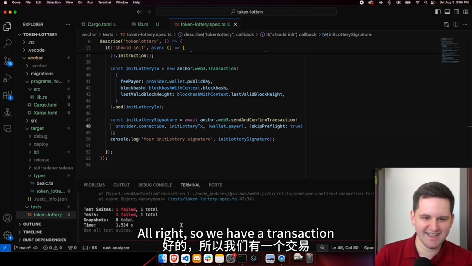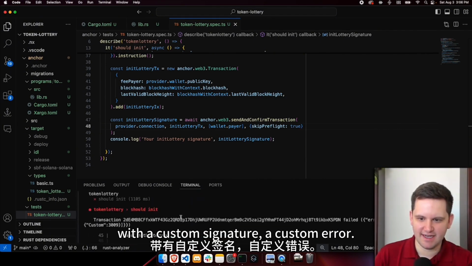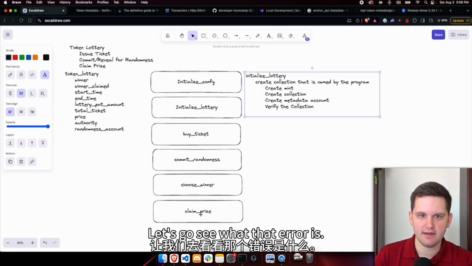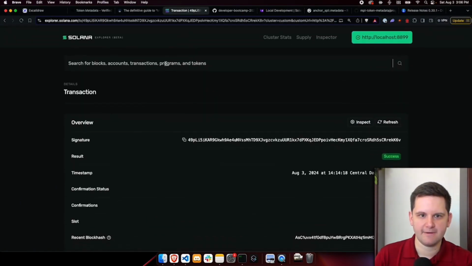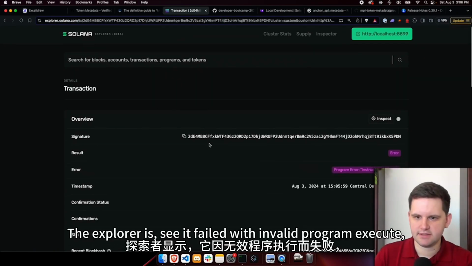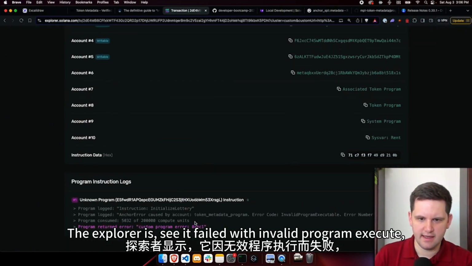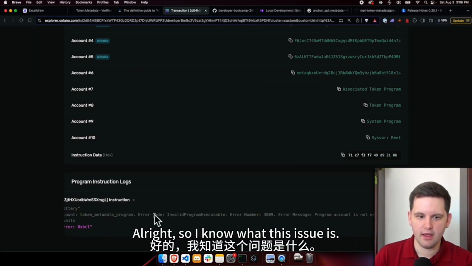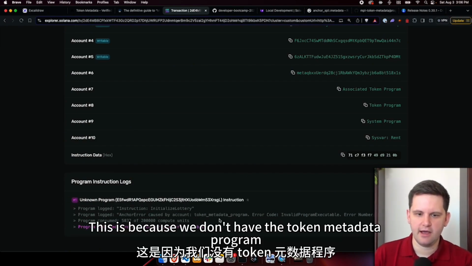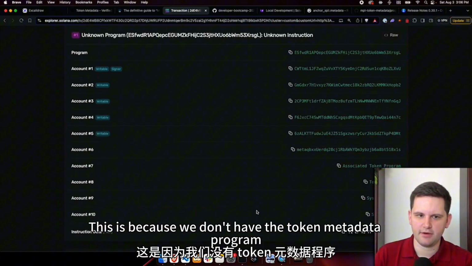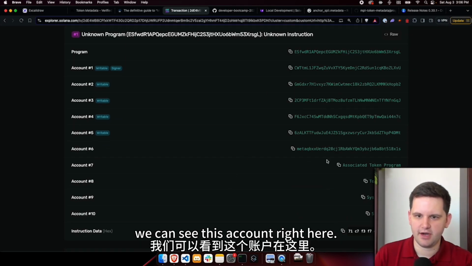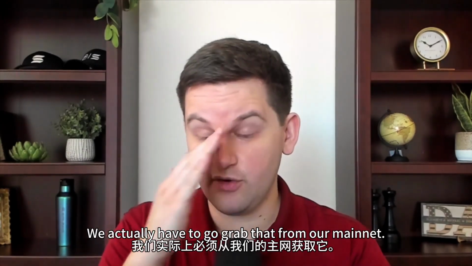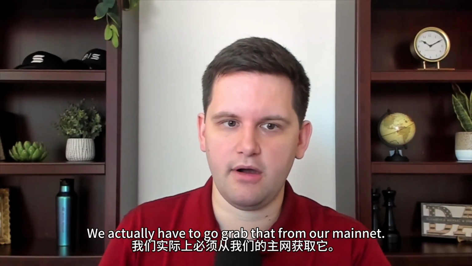All right, so we have a transaction with a custom error. We can see it failed on that init lottery. Let's go see what that error is. Go to the Explorer and see it failed with invalid program execute. Program account is not executable. All right, so I know what this issue is. This is because we don't have the token metadata program on local. So if we go to this program, we can see this account does not exist. We actually have to go grab that from our mainnet.